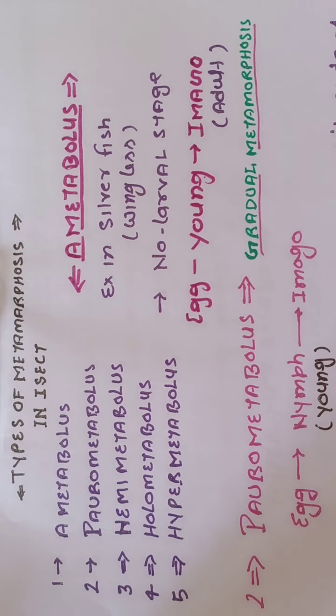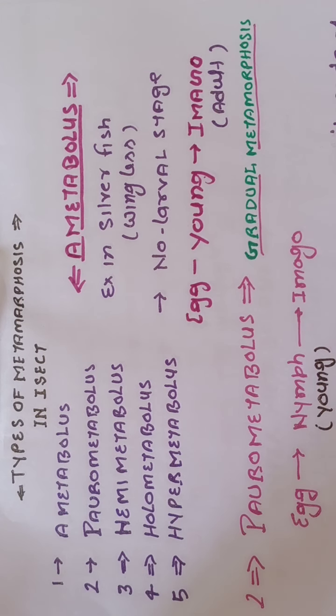These are the 5 types of the metamorphosis found in insect. First, ametabolous. A means absent, metabolous means metamorphosis.